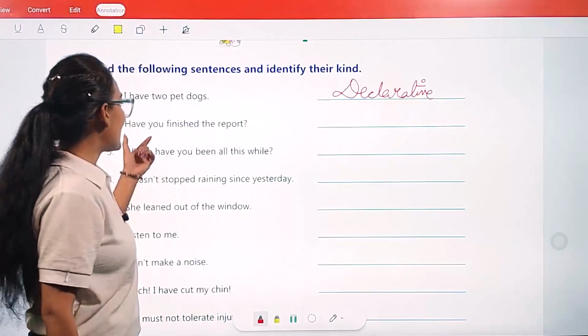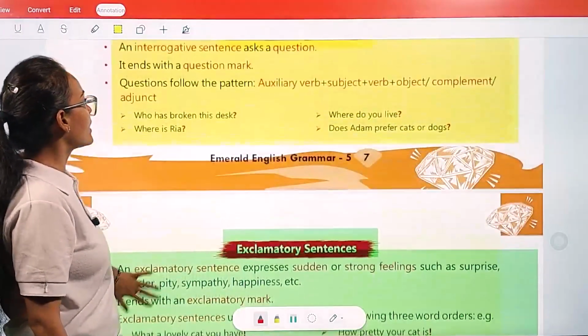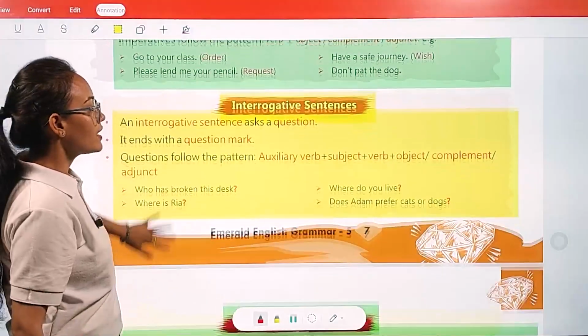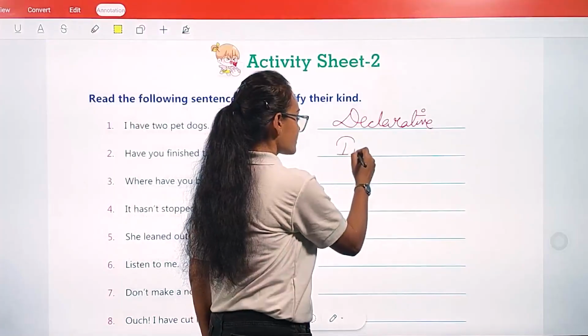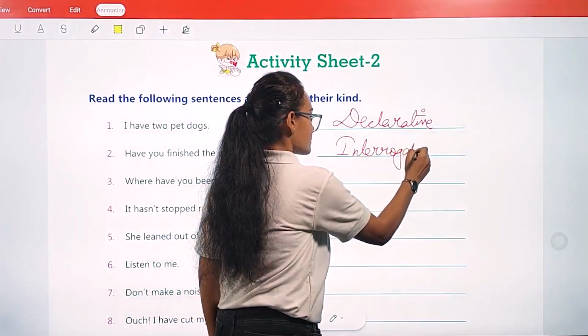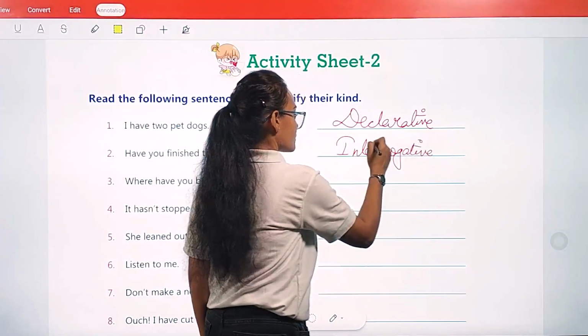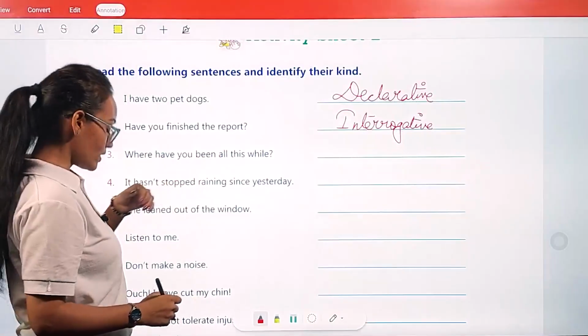Okay, have you finished the report? Okay, it comes under the interrogative category. Then: where have you been all this while?